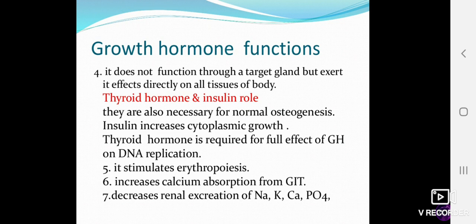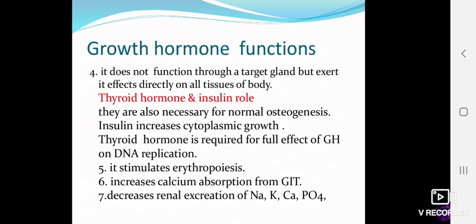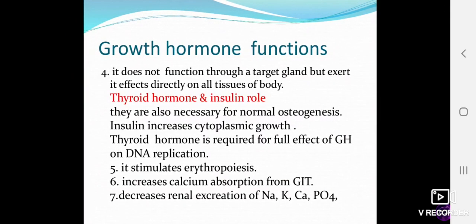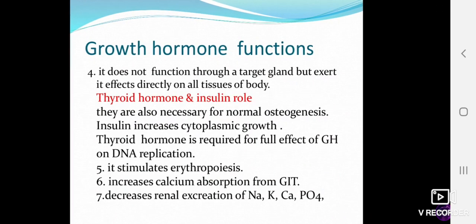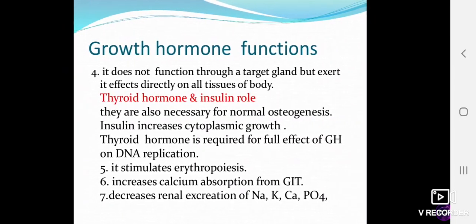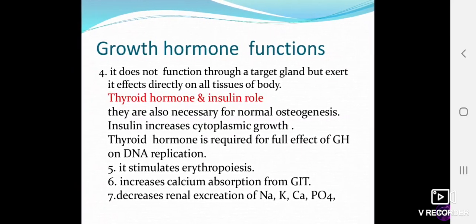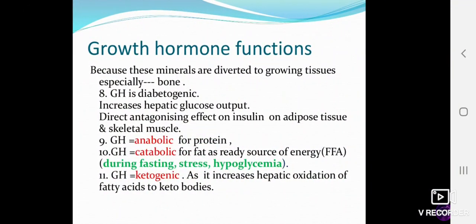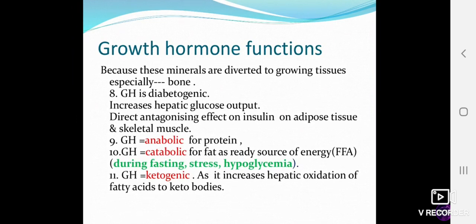It stimulates red cell synthesis. It increases calcium absorption from the GIT. It decreases renal excretion of sodium, potassium, calcium, and phosphate. So it increases calcium absorption, and it also decreases the renal excretion of sodium, potassium, calcium, and phosphate. Right? Because these minerals are diverted to growing tissues, especially bone.